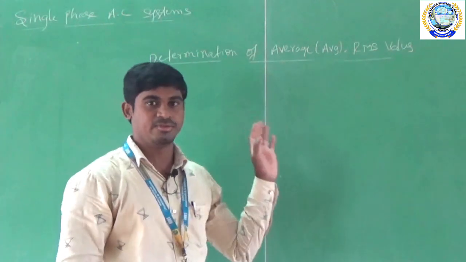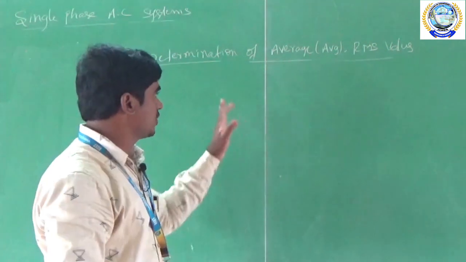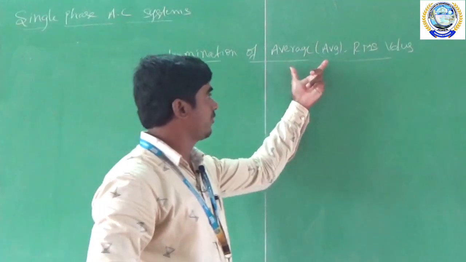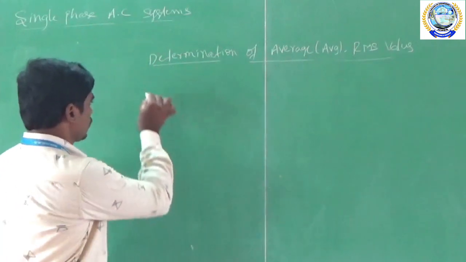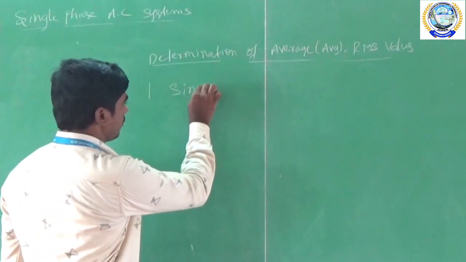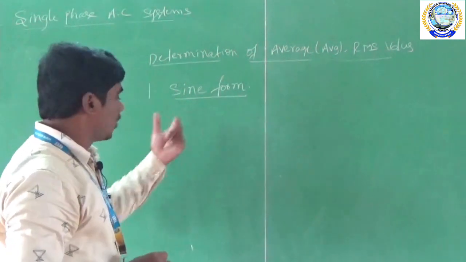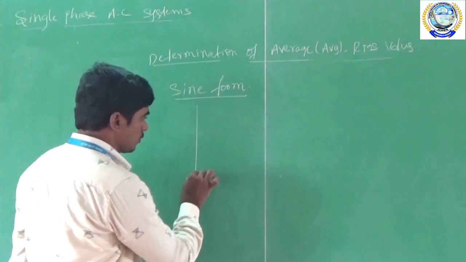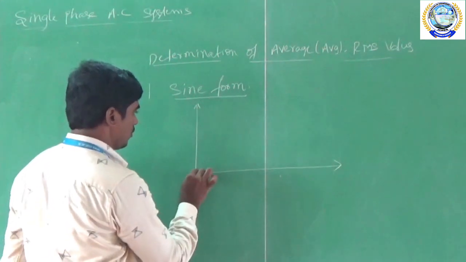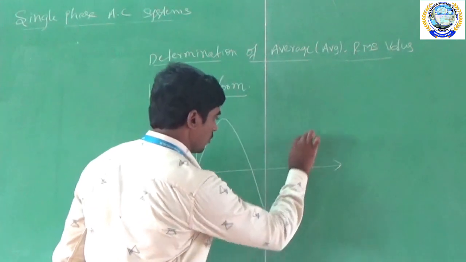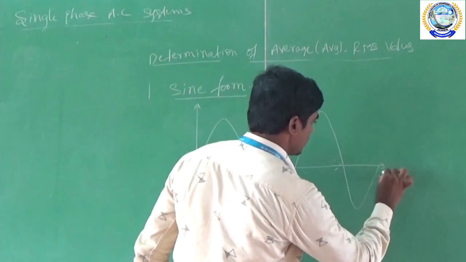I said that we are having the periodic waveforms of sine waveform, triangular waveform and square waveform. So now first we are going to derive the average and RMS value of the waveforms for the sine waveform. So now I am taking as a first one the sine waveform. So already I said that, how the sine waveform looks like. This is the sine waveform.